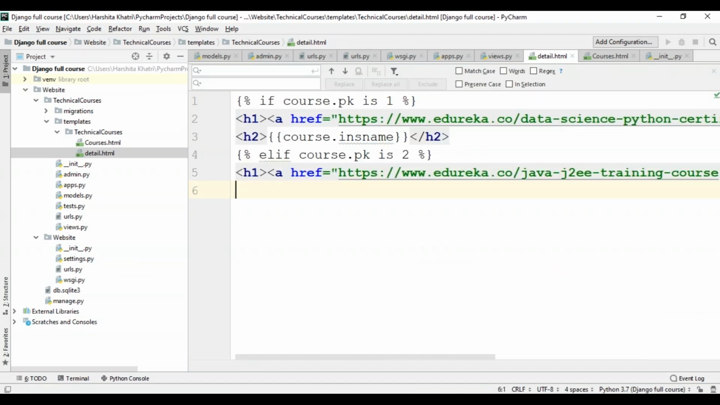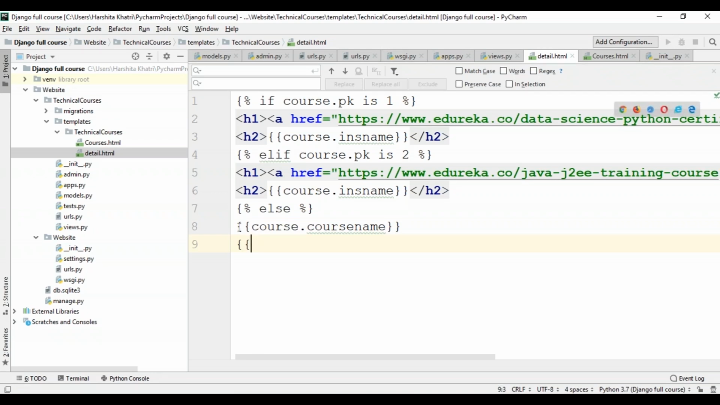Similarly, you can do it for C++ as well. I'm just showing two options, so I'm just going to do it for Python and Java. I'll copy this again and paste it over here. Then for C++, in the else statement, I'll just write the course name of C++. I'm not linking this because I've already shown you two examples. So course name and the instructor name. That will be in the h1 tag again, sorry. So h1, course name, and close h1.